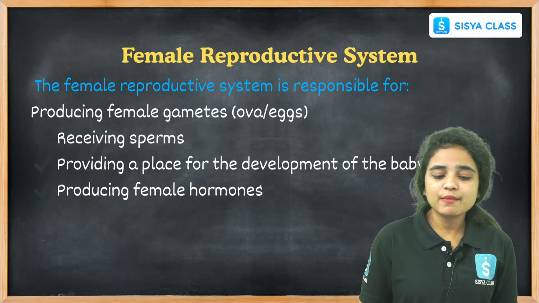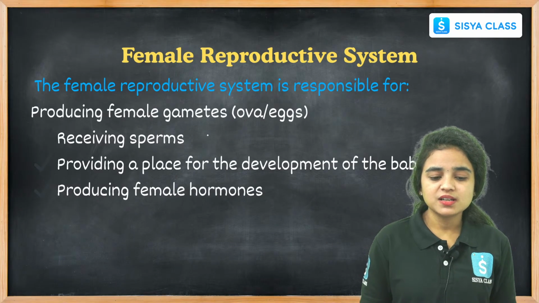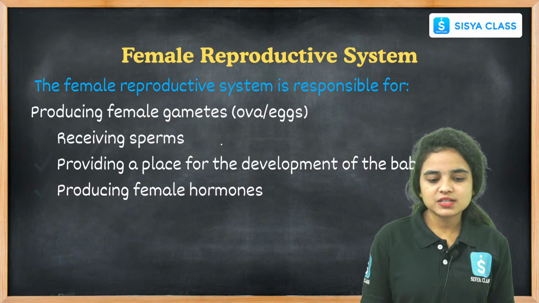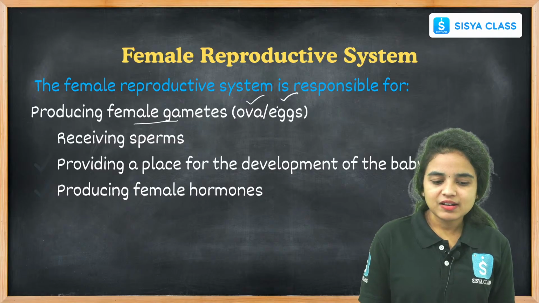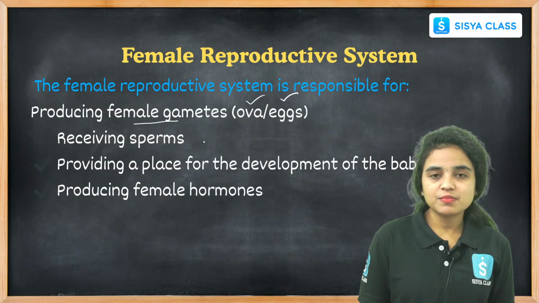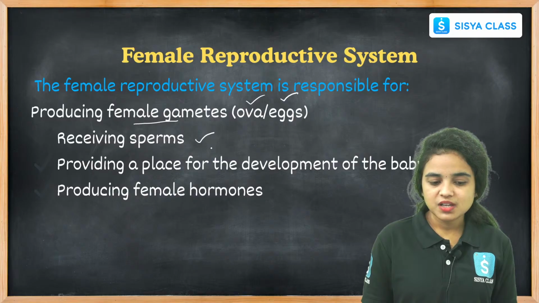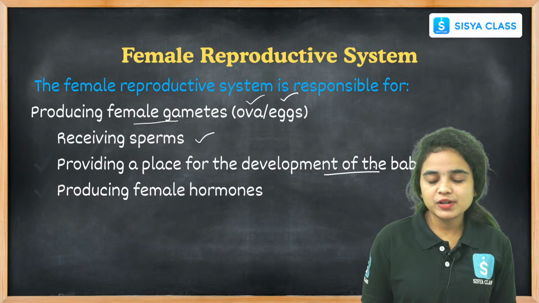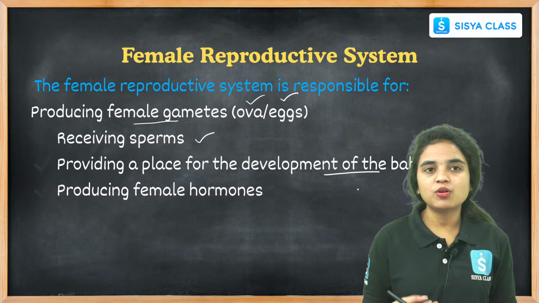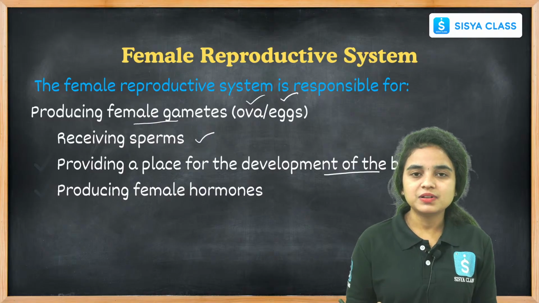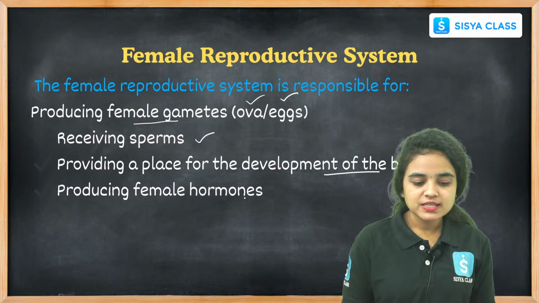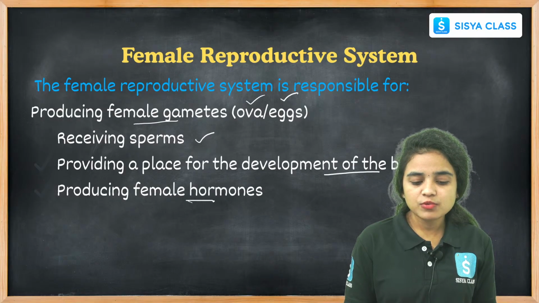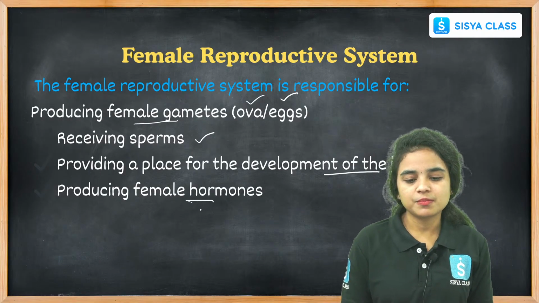Now let us see about the female reproductive system, students. The female reproductive system is responsible for producing female gametes. What are the female gametes here? Ovum or eggs, right? It helps the female reproductive system receive sperms and provide a place for the development of the baby. Hence the new individual is developed in the space provided by the female reproductive system. And some female hormones are also produced in this system.